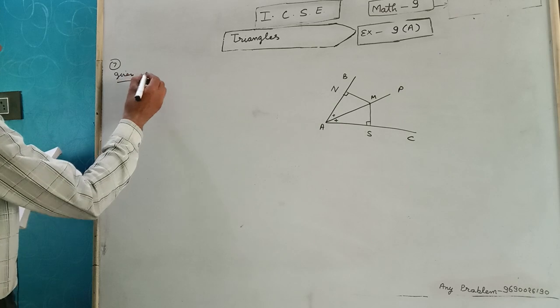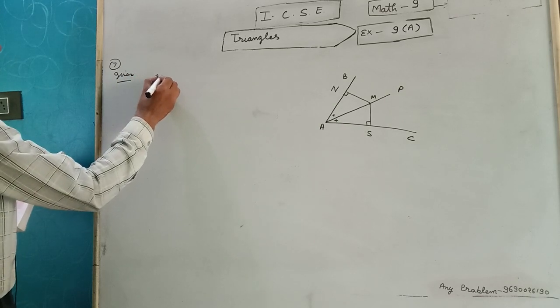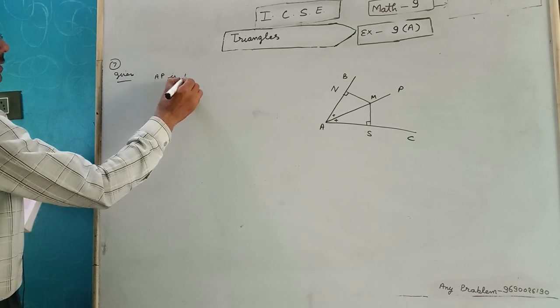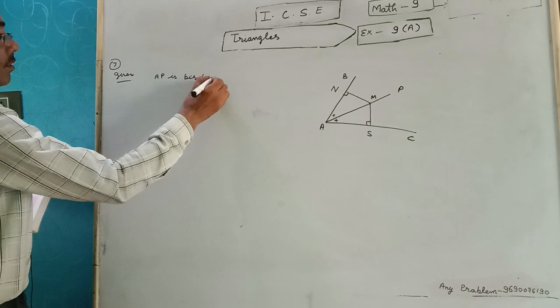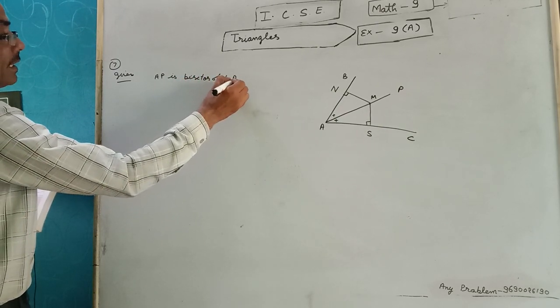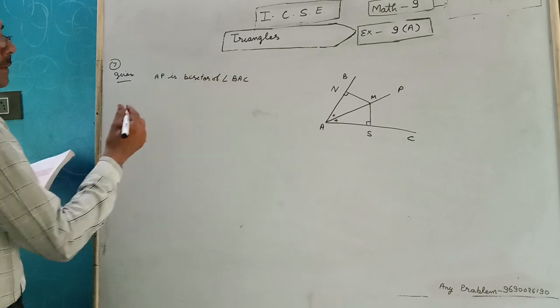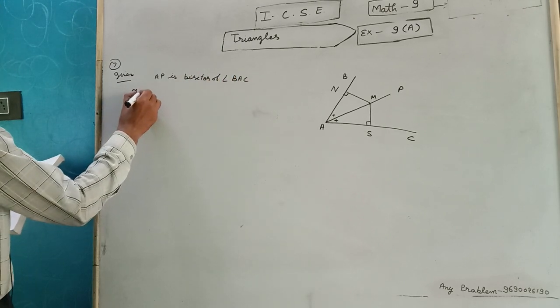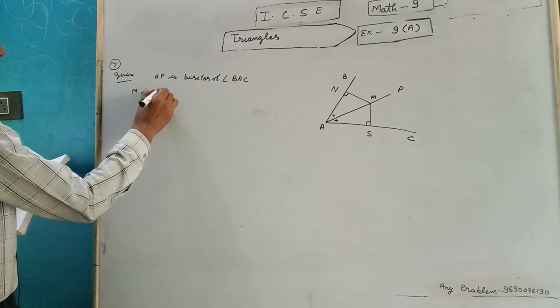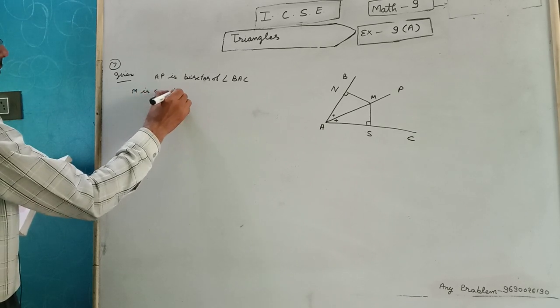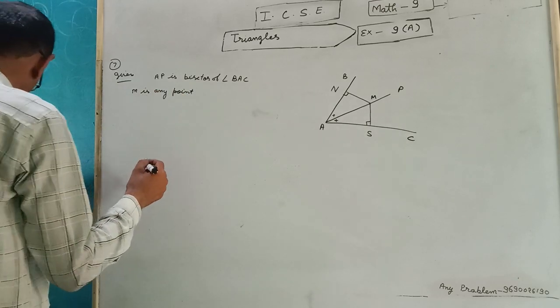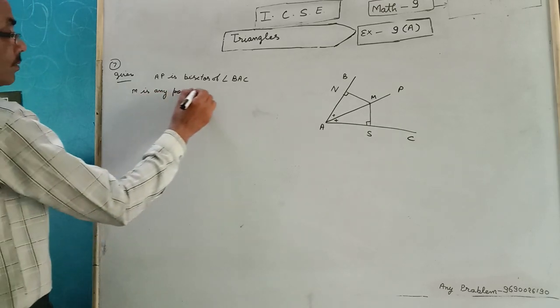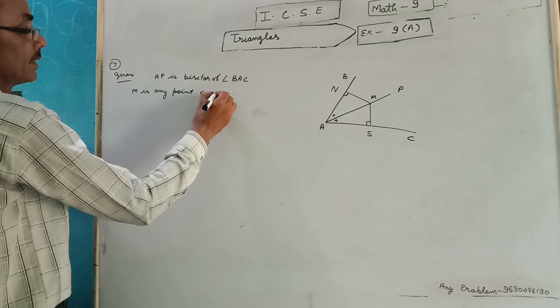Given is AP is bisector of angle BAC. M is any point on AP.